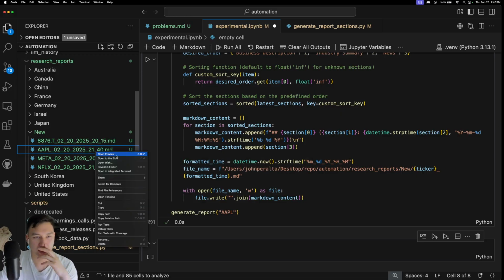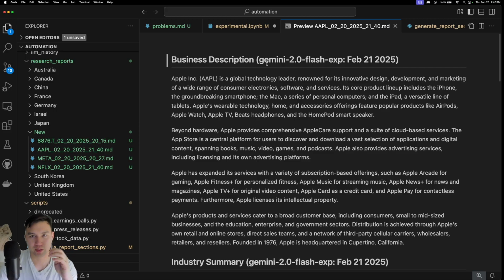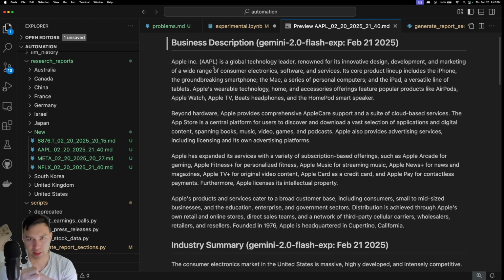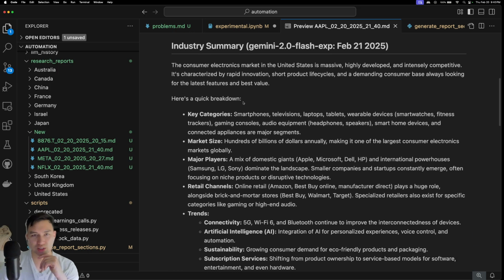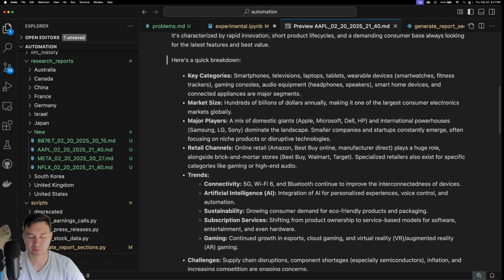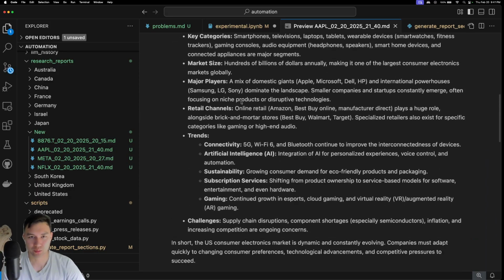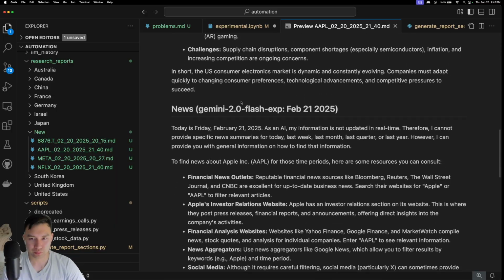So now let's take a look at what's generated. This was generated by Gemini 2.0 Flash Experimental on Feb 21, 2025. It's just a simple business description. Apple is a global tech leader renowned for its innovative design, and so on. So that's basically what the report is saying. It's giving an industry summary. The consumer electronics market in the US is massive, highly developed, and intensely competitive. It's characterized by rapid innovation and so on, right? So that's just the industry. And then this is the news.